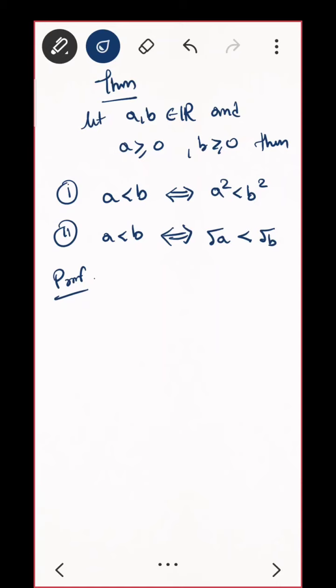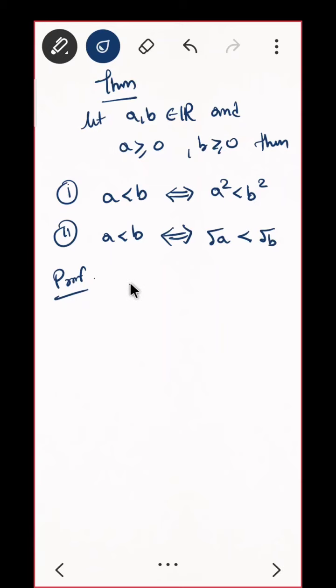Okay, if you agree, then let us start the proof. What do you mean by this notation? If and only if, that means what? If you start with this, then you have to prove this. And next, if you start with this, you have to prove this. Do you agree?